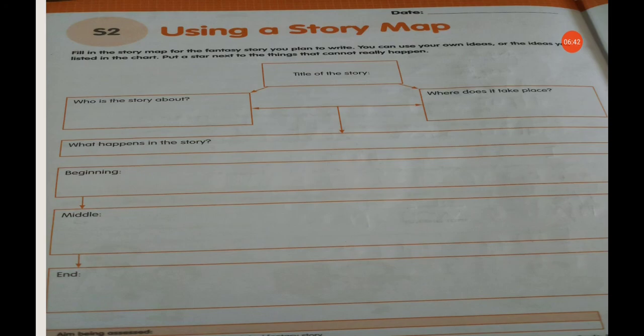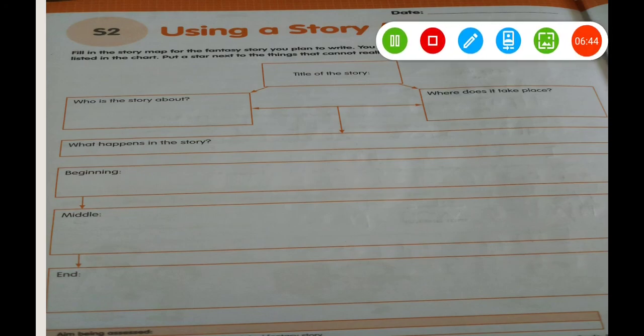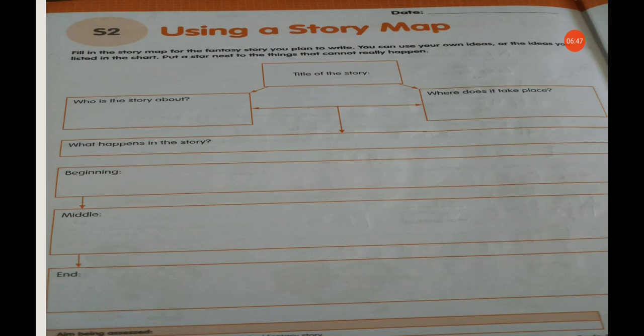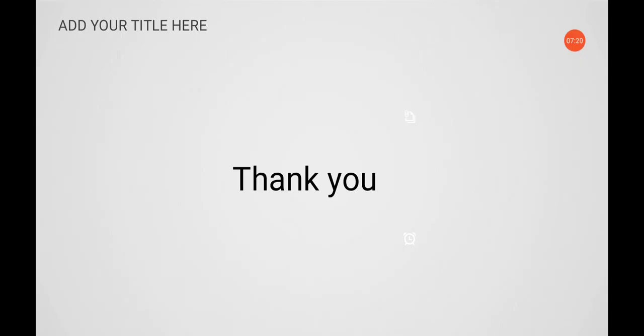Okay, so title of the story: you have to write down the title of the story here, जो आपने प्लान करके राइट की है. And who is the story about: you have to write down the main character's name here. And where does it take place: यहाँ पे आपको सेटिंग राइट करनी है, जो आपकी स्टोरी में जो प्लेस के बारे में बात की गई है. What happens in the story: so you have to write down the beginning part, middle part and ending part of the story here. Okay students, so students, this is your story map. After watching this video and after writing the story, you have to complete this worksheet as 2. Okay student, thank you for watching this video and watch it carefully.